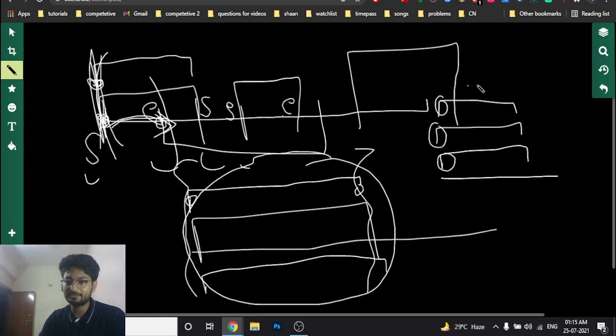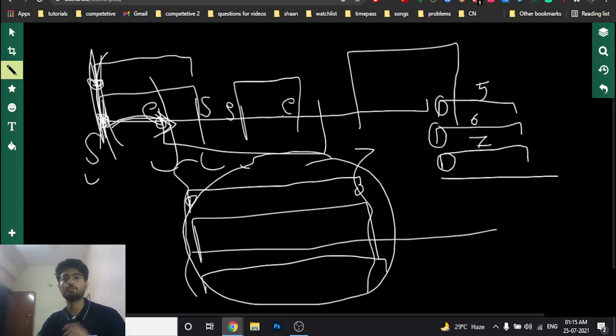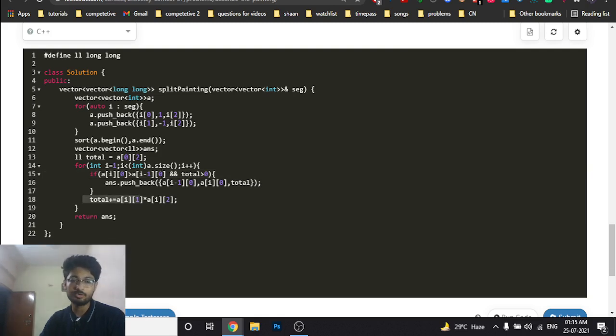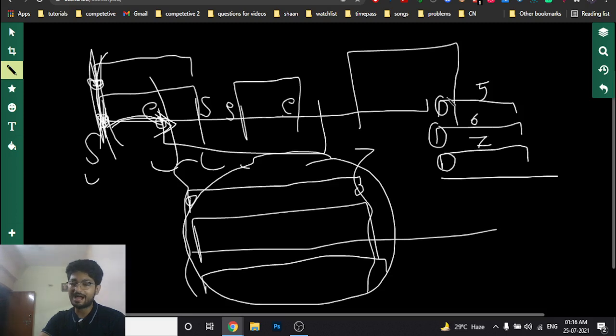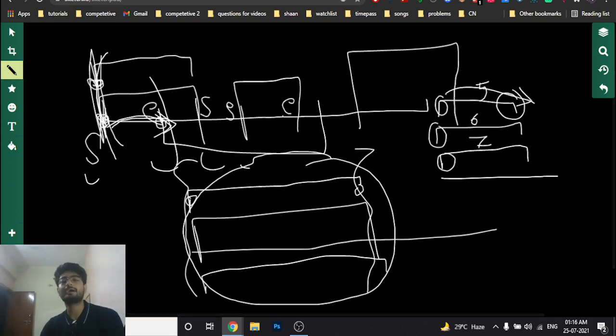So maybe the values for these segments are 5, 6 and 7. So we'll only add these values because the final segment we have will be the summation of all of these numbers. So we will only add them out. So my adding is this a of 0 i, the first value and the second value, because we are adding them out. Okay, after adding them out, now when I go, I've taken all the next 3 points, then I go to the next point and this next point is greater than that,